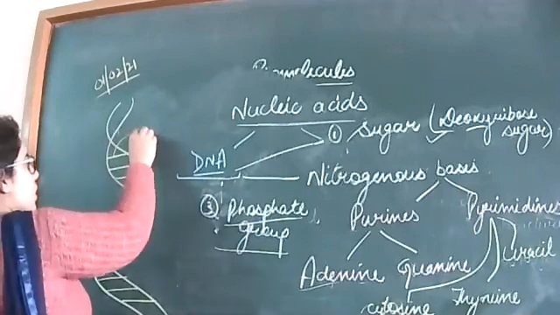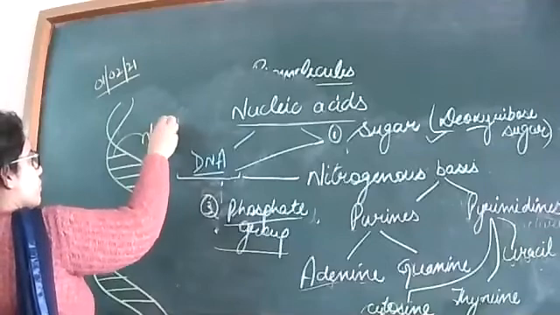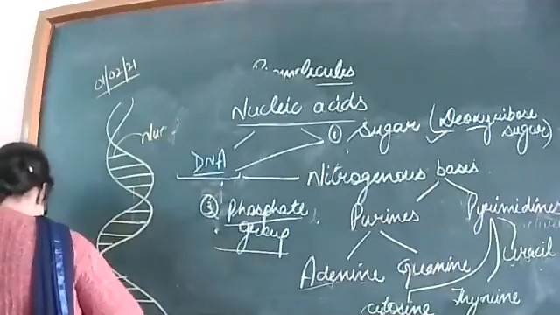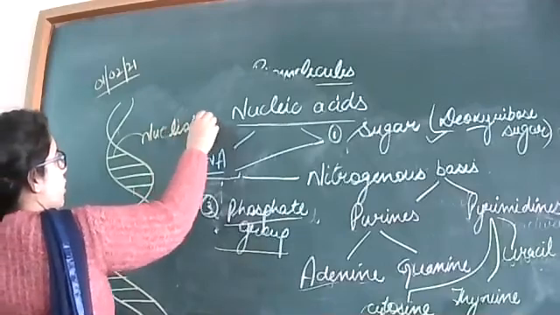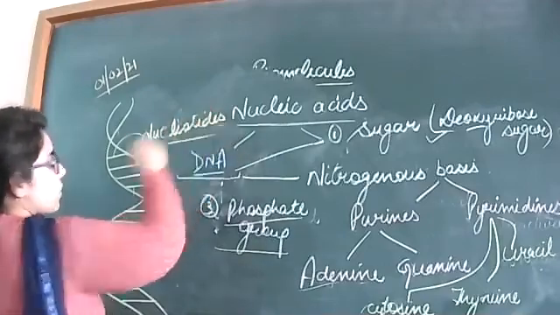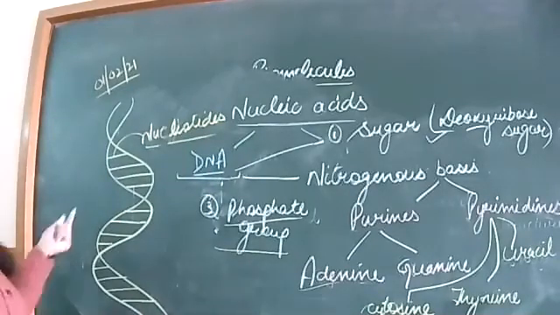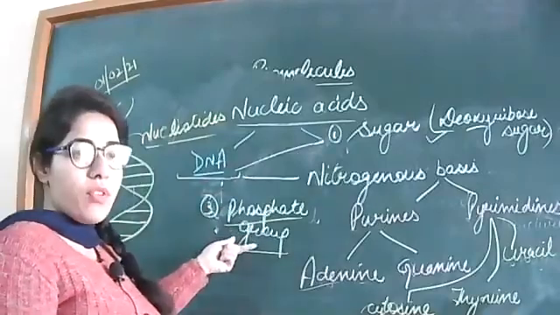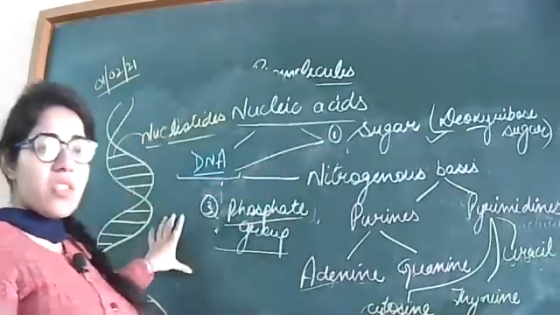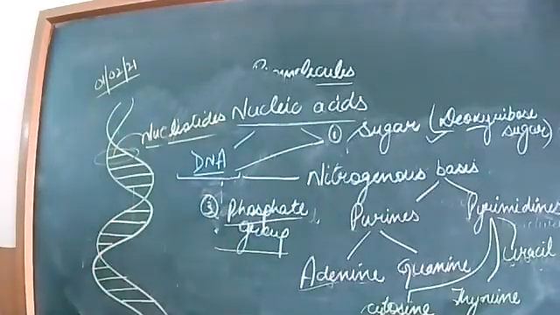So these are your nucleotides. What are nucleotides? When sugar, nitrogenous bases and phosphate group form bonds with each other, they form a structure known as nucleotides.